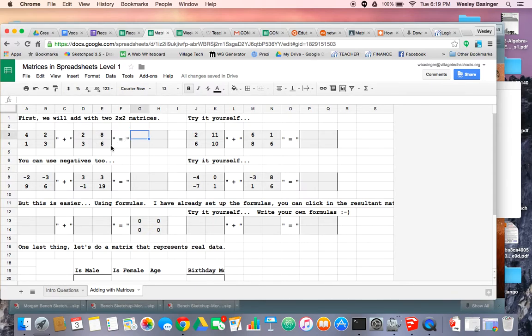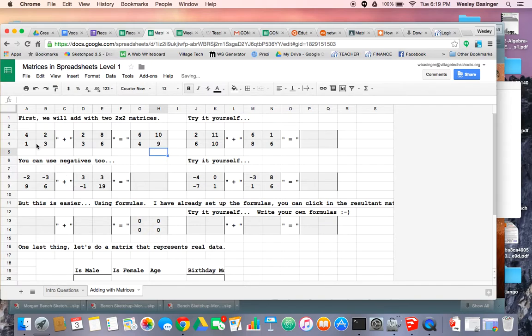Okay, so if you're adding these two, you just add the corresponding entries. 4 plus 2, that's 6. Okay, 2 plus 8 is 10, and 1 plus 3 is 4, and 3 plus 6 is, oh sorry, that's actually 9.